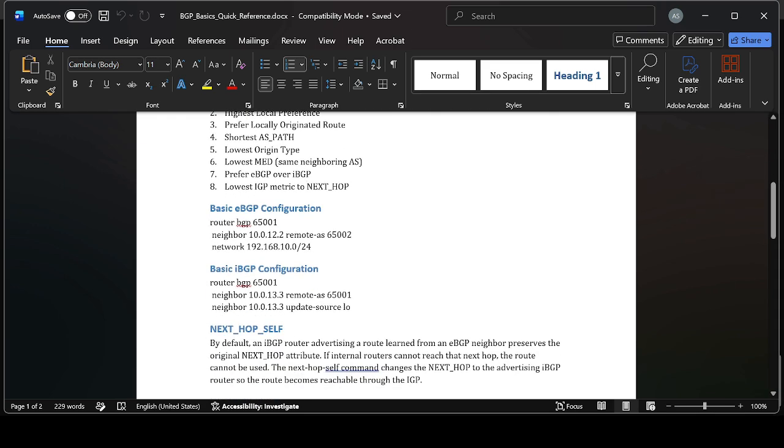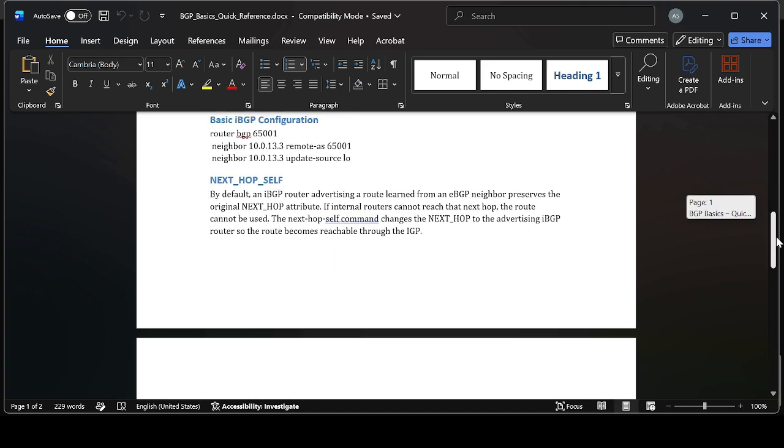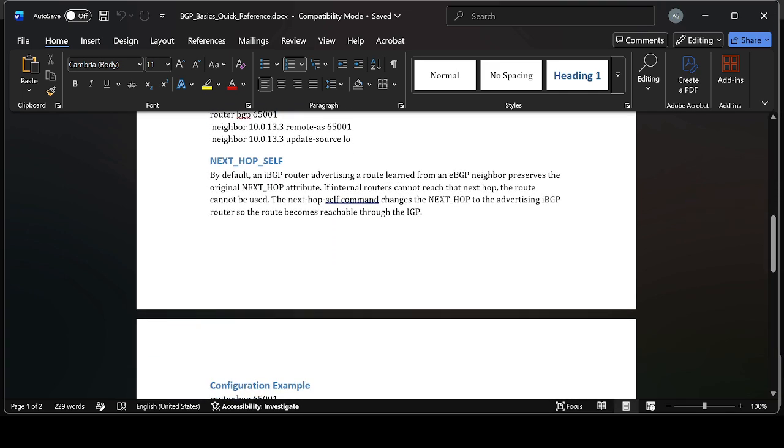Some basic configuration snippets for eBGP versus iBGP, right? But here is our one important part: next hop self. So we know that if there is any route which is received from eBGP, then iBGP will advertise that route to its neighbors, right?